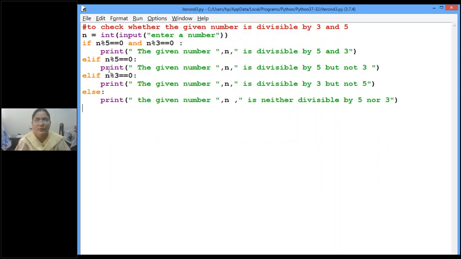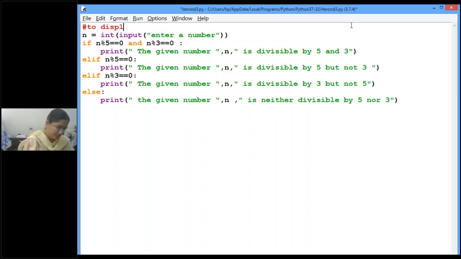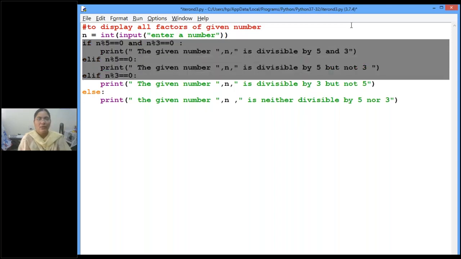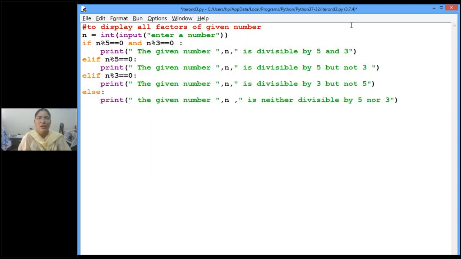Iterations we will do. See, to check or to display all the factors of 5, all factors of a given number. Right? So the number is n. For every number we know that it has 1 and that number as factors.